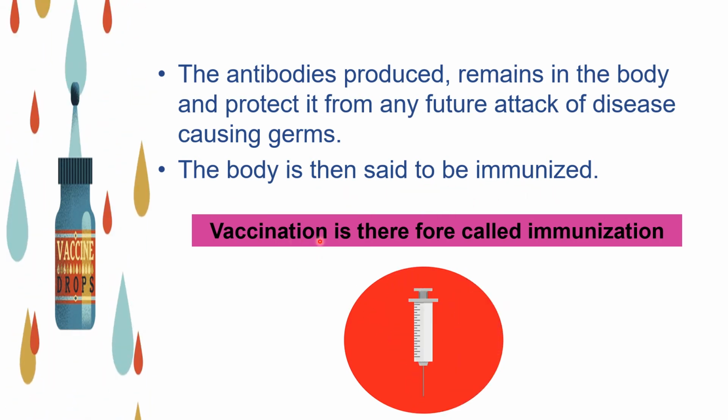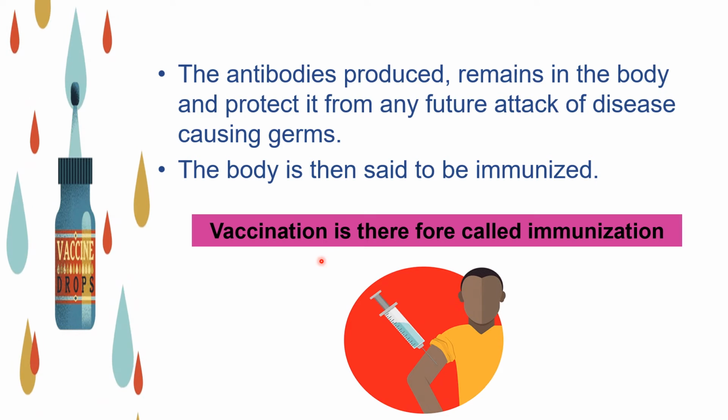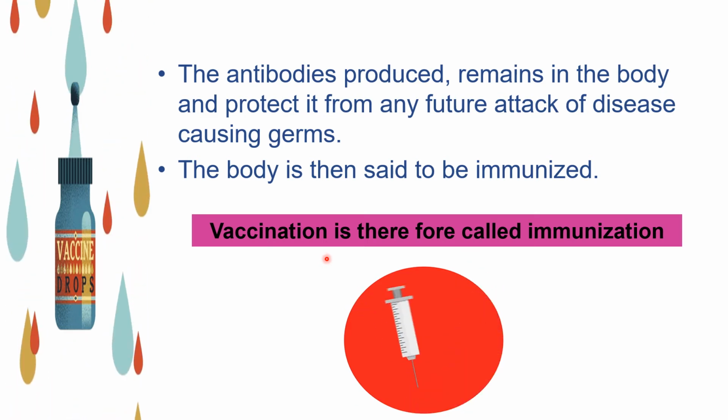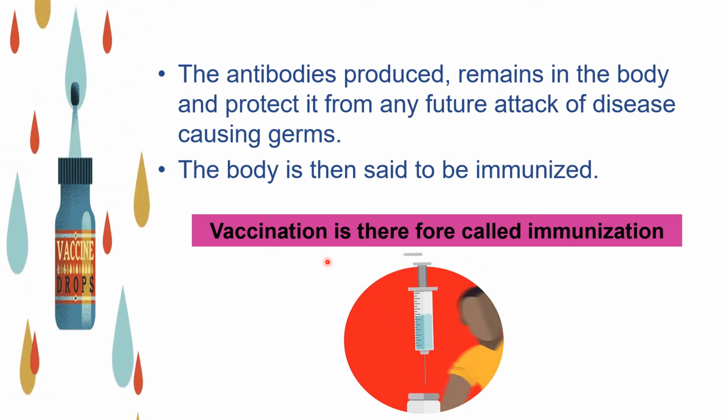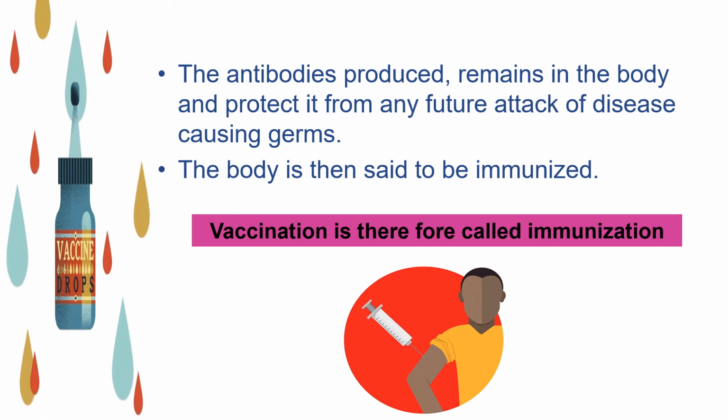Since vaccines increase the immunity of an individual, vaccination is also called immunization, and vaccination is the process of giving a vaccine to the individual, which can be administered either through oral drops or through injections.